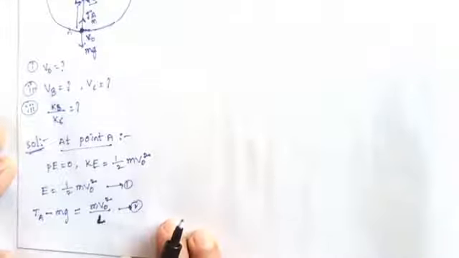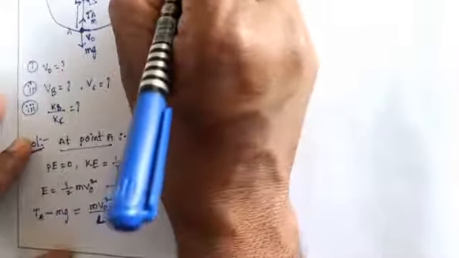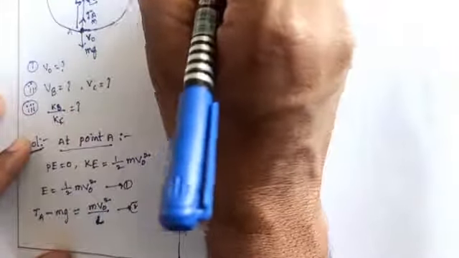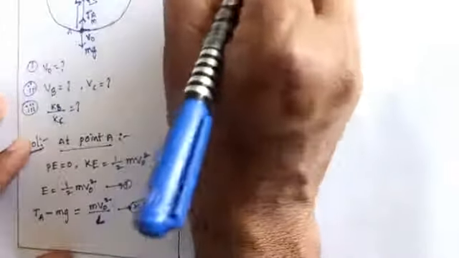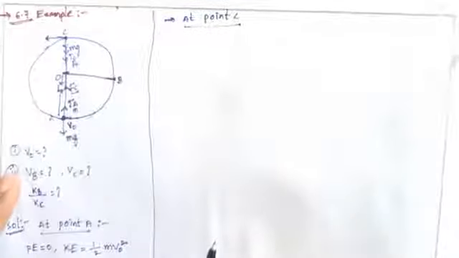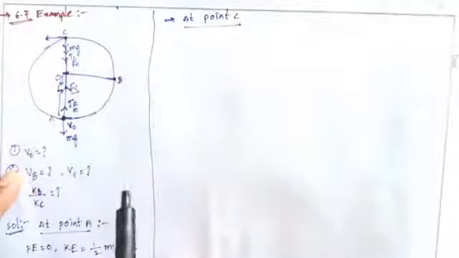Next, we can find out at point C. So at point C, what is the kinetic energy?